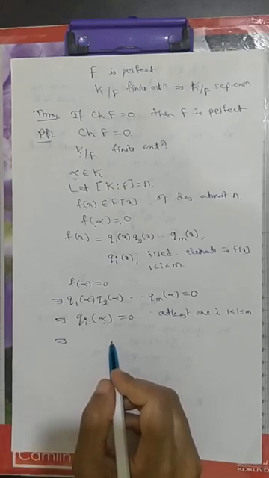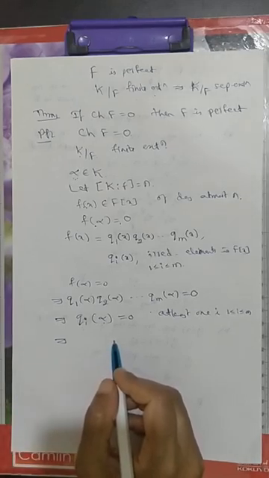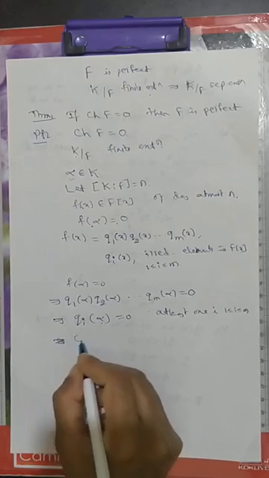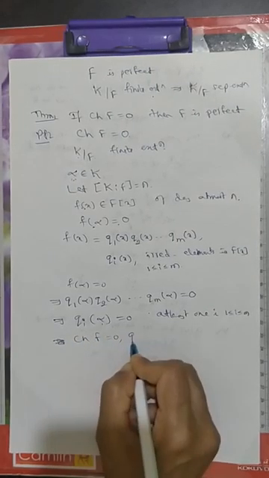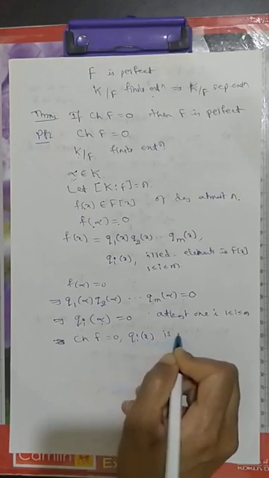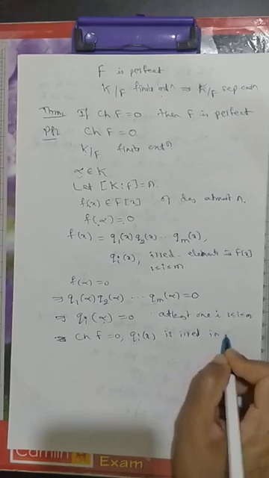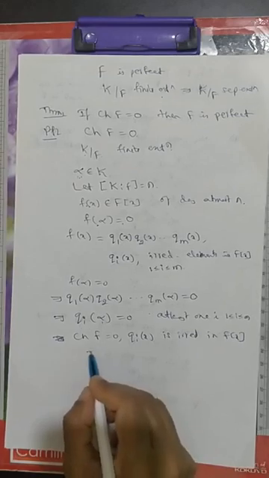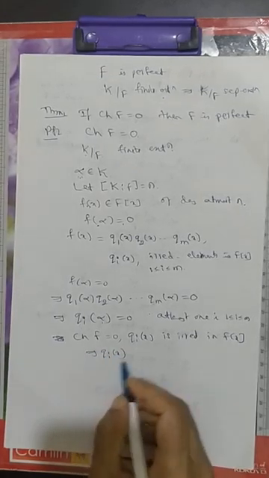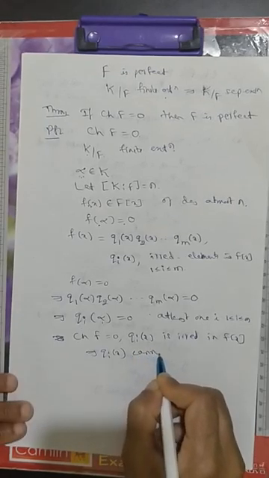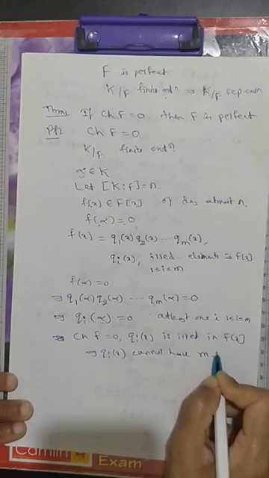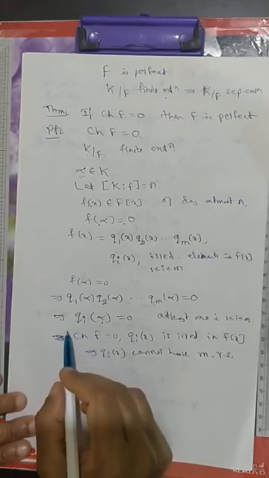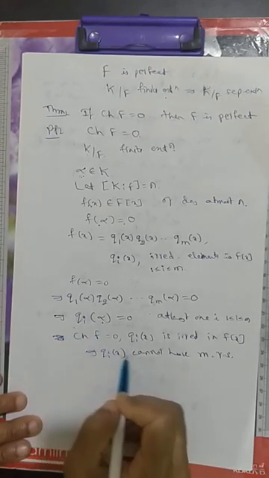Okay, what is the characteristic of F? The characteristic of F is 0, and qi of x is irreducible. So what we have, the characteristic of F is equal to 0 and qi of x is irreducible in F[x]. So it follows that this qi of x cannot have multiple roots. So alpha satisfies a polynomial over F having no multiple roots.